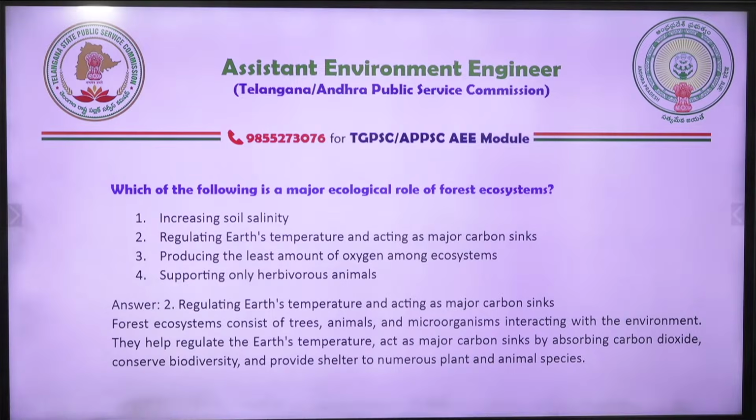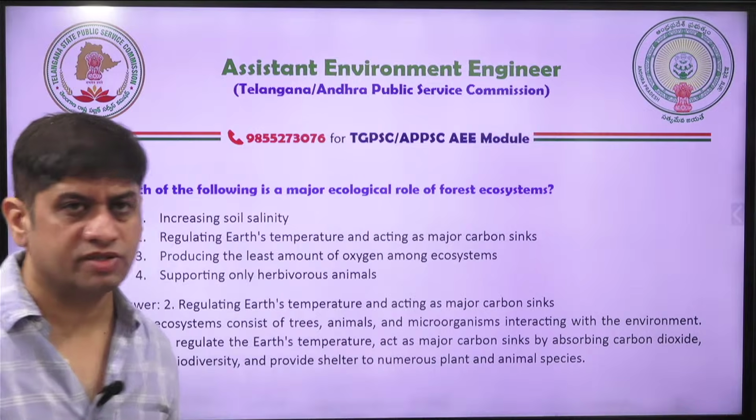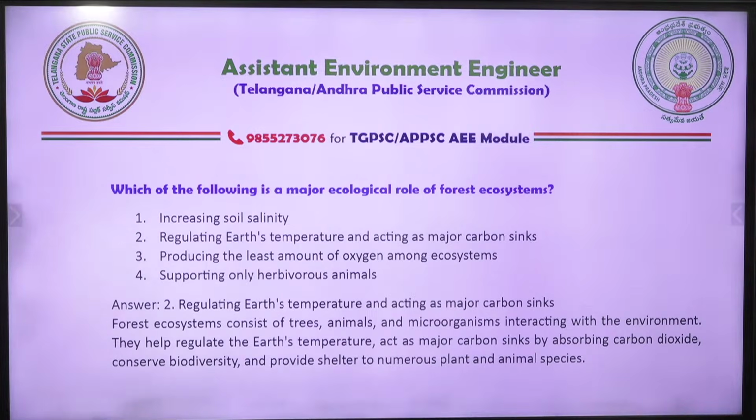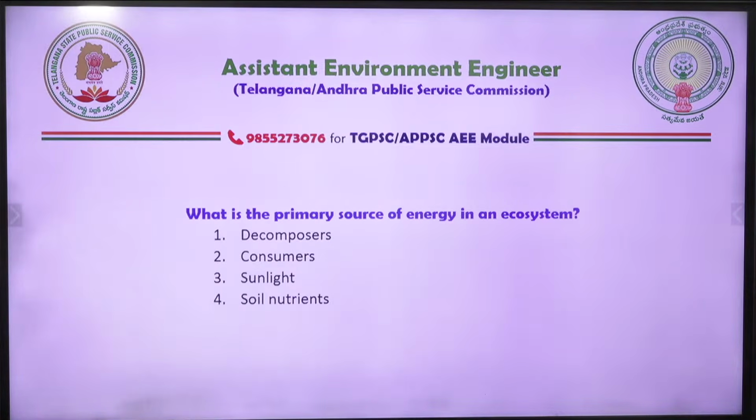So forest ecosystem has trees, animals, microorganisms interacting with the environment, and they help regulate Earth's temperature and act as a major carbon sink by absorbing carbon dioxide, conserve biodiversity, and provide shelter to numerous plant and animal species. Okay, next question. What is the primary source of energy in an ecosystem?